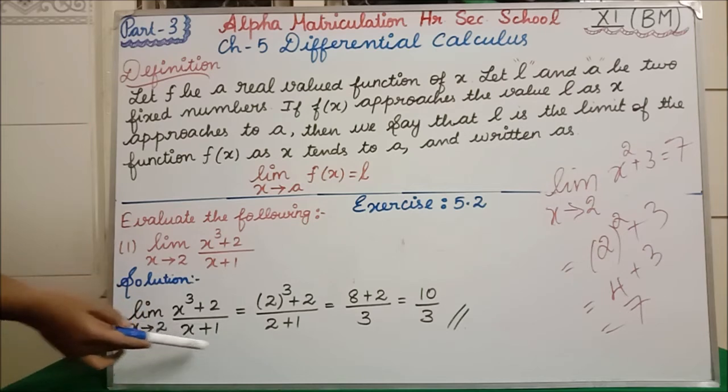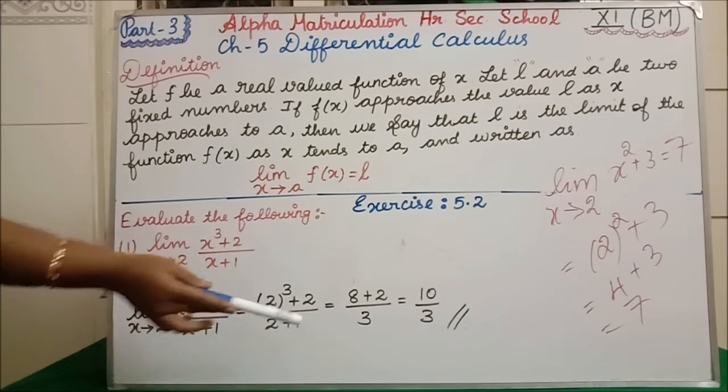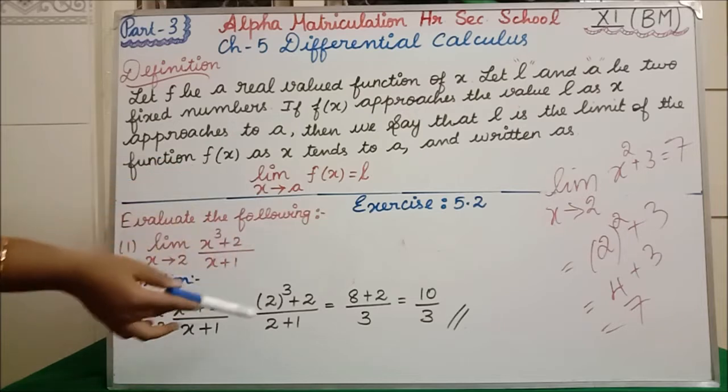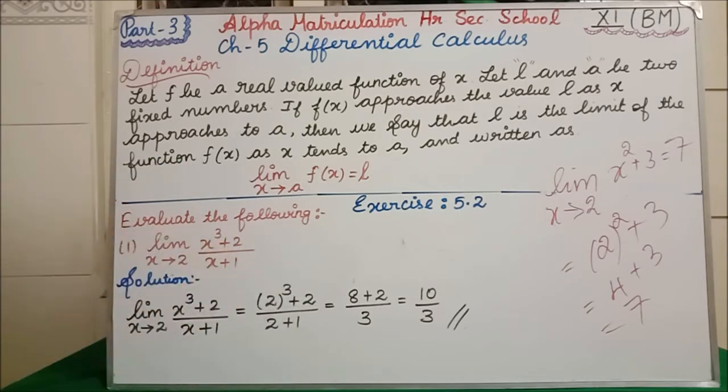In the place of x we have to write 2, so 2 plus 1. 2 cube is what? 2 into 2 into 2. 2 2s are 4, 4 2s are 8. 8 plus 2 divided by 2 plus 1 is 3. So 8 plus 2 is what? 10 divided by 3. So now this is our L value. Clear all of you?